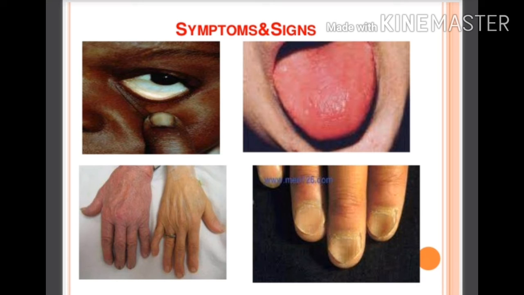In these pictures you can see the signs and symptoms of anemia. Here you can see the bulbar conjunctiva with pale color, then the tongue, then pale colored skin, and spoon-shaped nails, koilonychia. These are signs and symptoms of anemia.